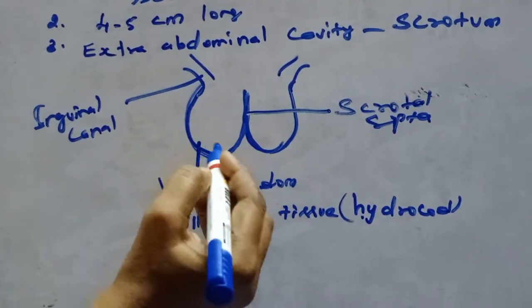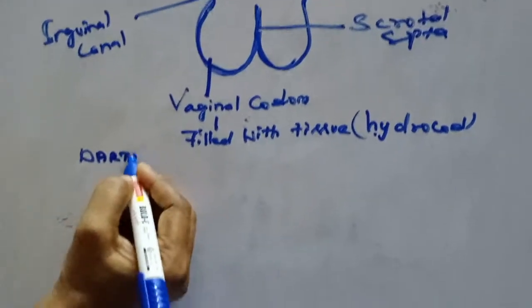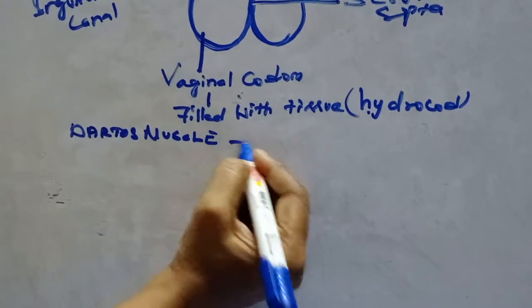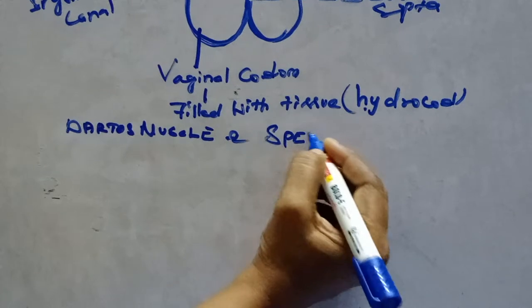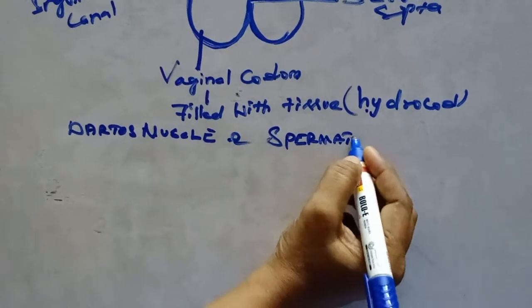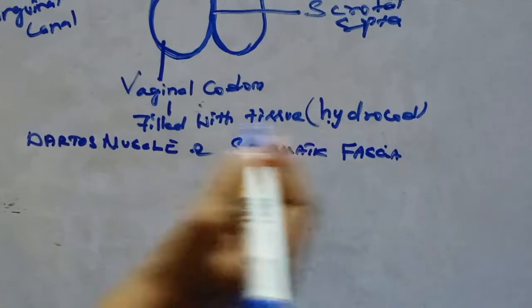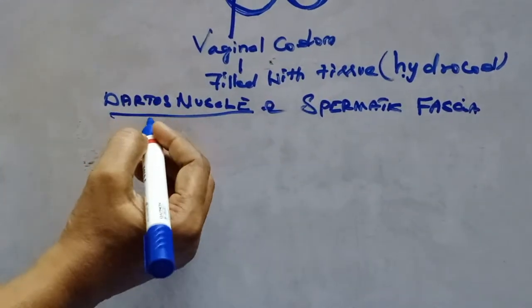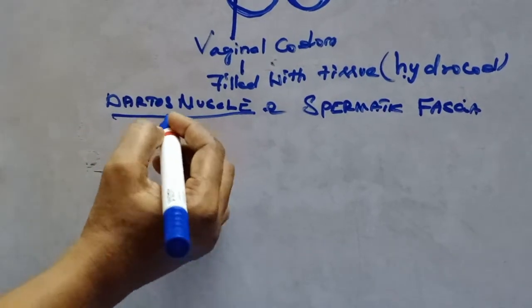Internally, the scrotum is lined by dartos muscle and spermatic fascia. See, this dartos muscle helps in the regulation of temperature within the scrotum during cold season.